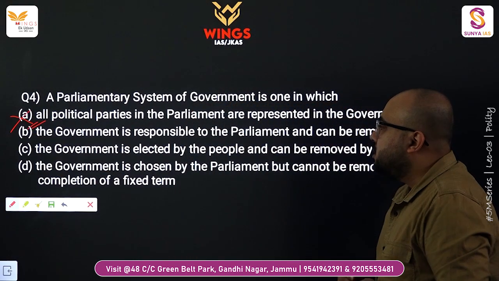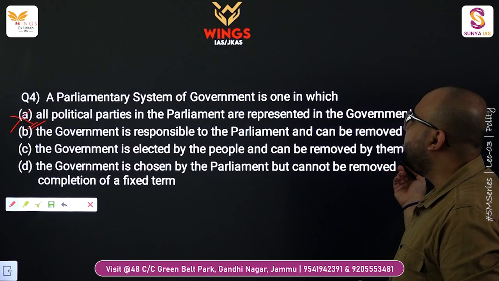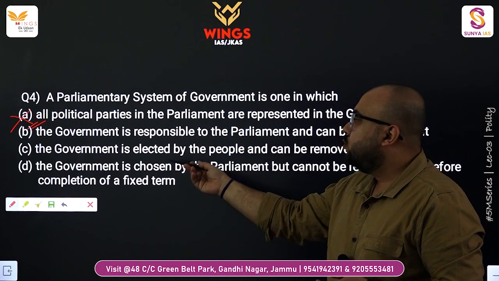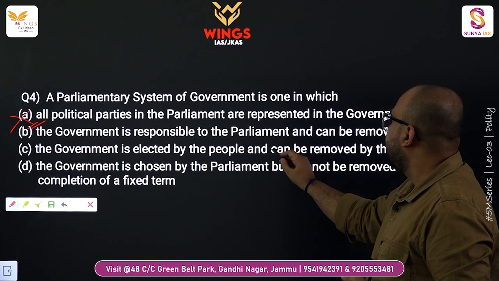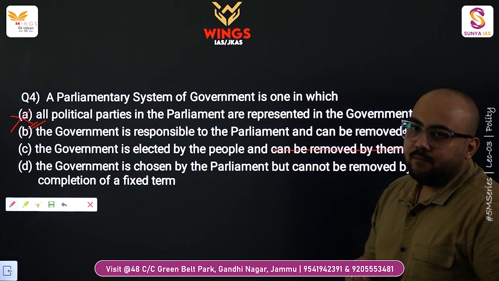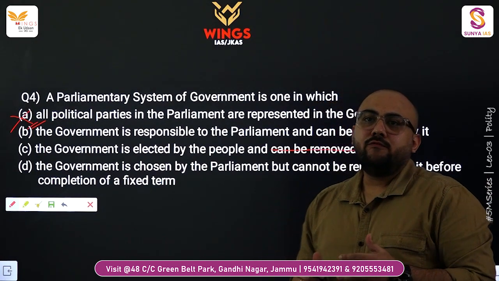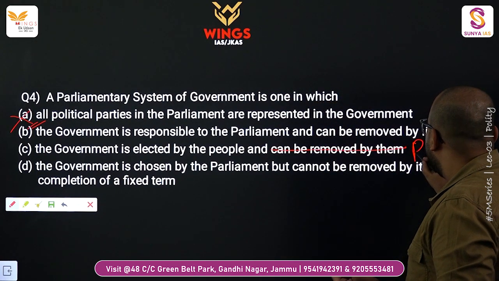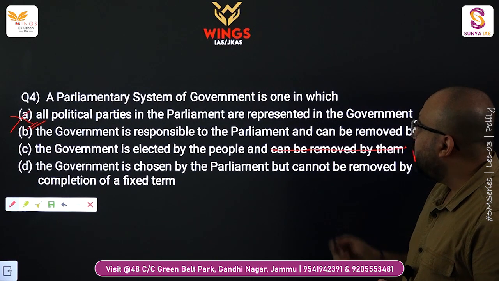Now option C, the government is elected by the people and can be removed by them. It is true that the government is elected by the people, but it's not true that they can be removed by them. This is basically a tool of direct democracy, where there is an initiative called recall. So it is not true.